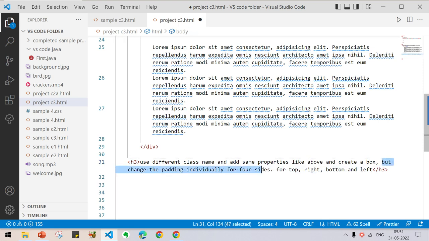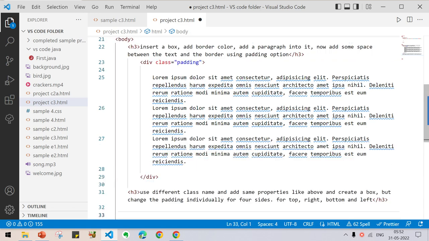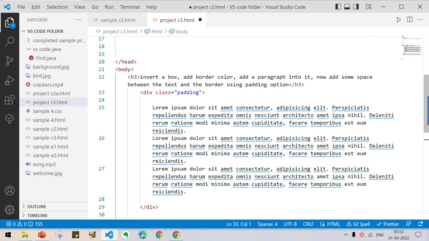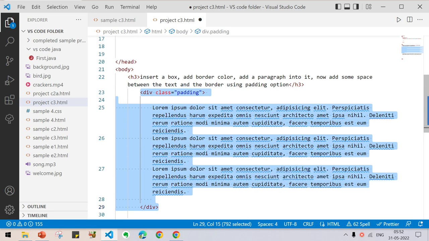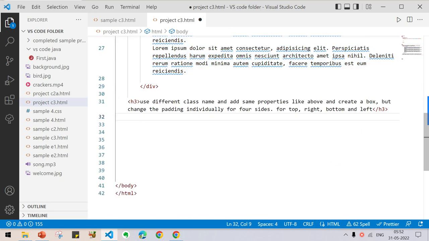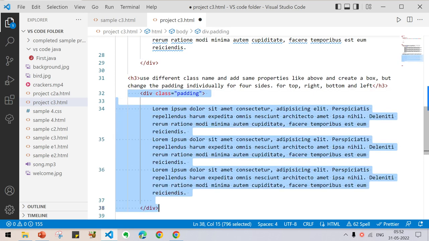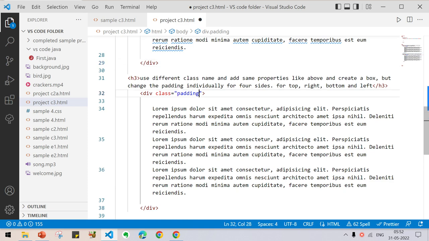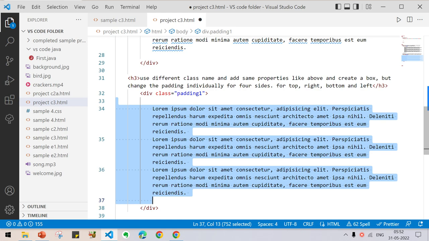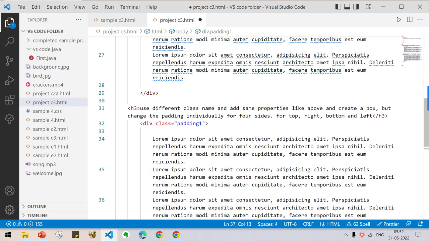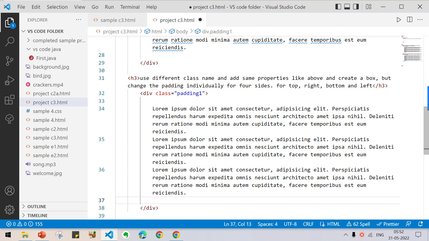But change the padding individually for 4 sides. Give padding for top, right, bottom, and left. How to do that? Just copy all these things and paste here. Now you have to change the class, because you are going to represent a different division. Here you represented a division, and here you are going to represent another division. So change the class name.